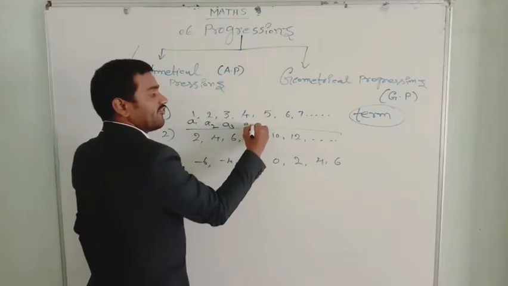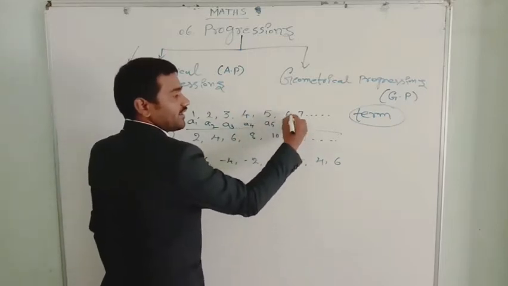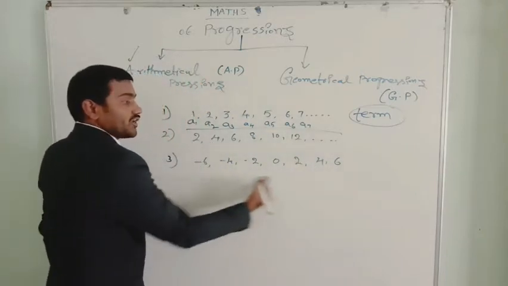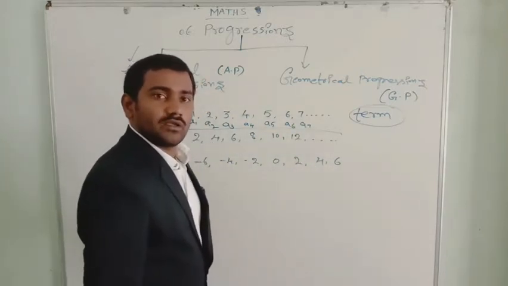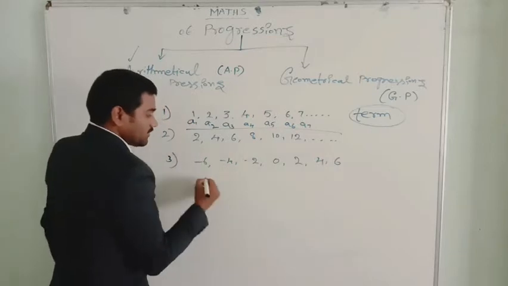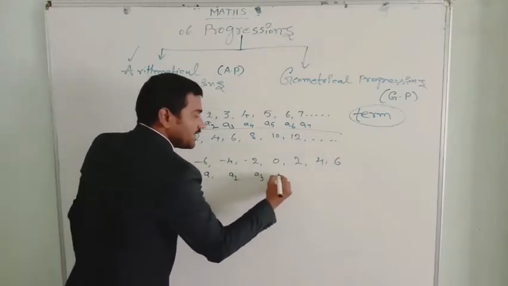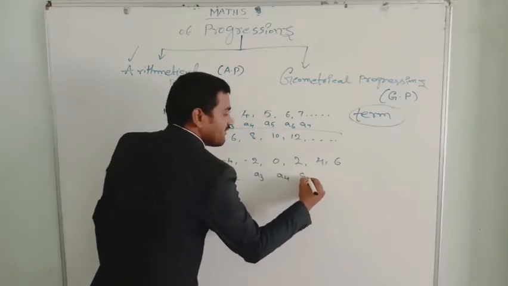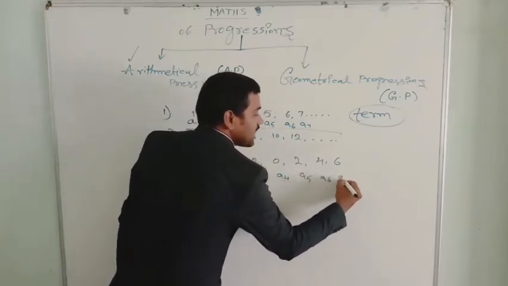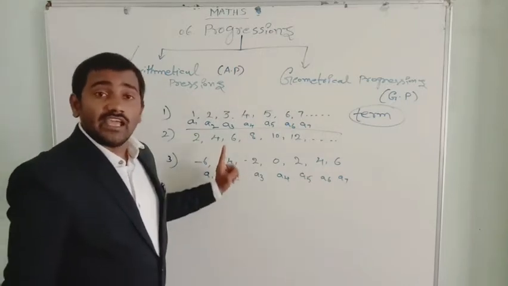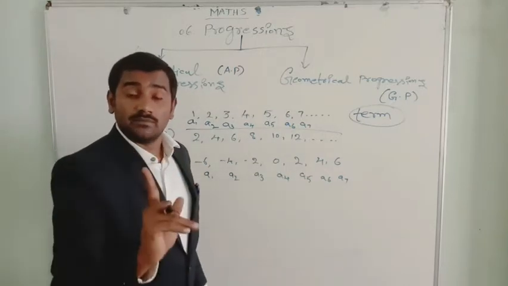Fourth term, A4. Fifth term, A5. Sixth term, A6. Seventh term, A7. So here also we have a list of numbers. Let us name them, suppose for the third one: A1, A2, A3, A4, A5, A6, A7. Each and every number in the pattern is known as a term.